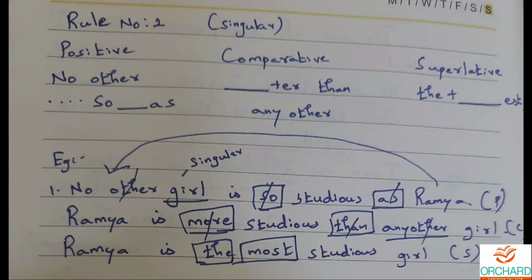Any doubts here, dear children, until this? If you don't have any doubts, we may move to practice sentences. Shall we? Okay. Here comes question number 1 for you.